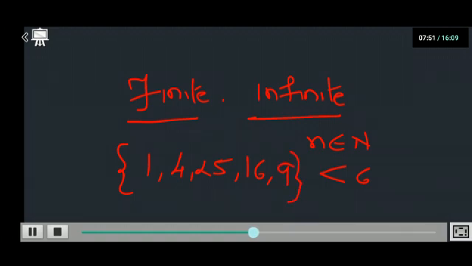One more thing, children, in a set order doesn't matter. Wherever you write down the elements, they should be there. It is not necessary that I should write 1, 4, then 9, then 16 and then 25. Normally we follow it, but it is not a rule. I can write the elements any way. So here I am having a limited number of elements. So this is the example of a finite set. Clear? Now if I come to the next, what we are calling an infinite set.